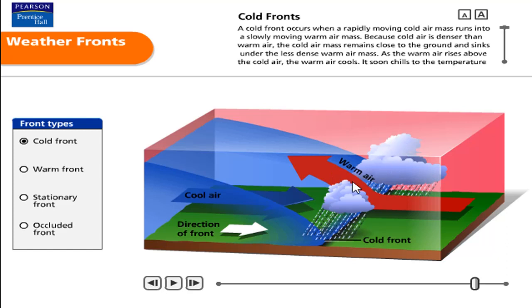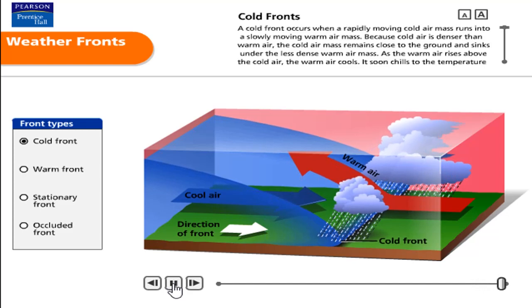It occurs on a small area. Okay, I'll explain once more. That is, this is the direction of cold air and the warm air is forced to move upward. Due to that, there will be a precipitation. It occurs on a small area. That type of precipitation is called cold front precipitation.